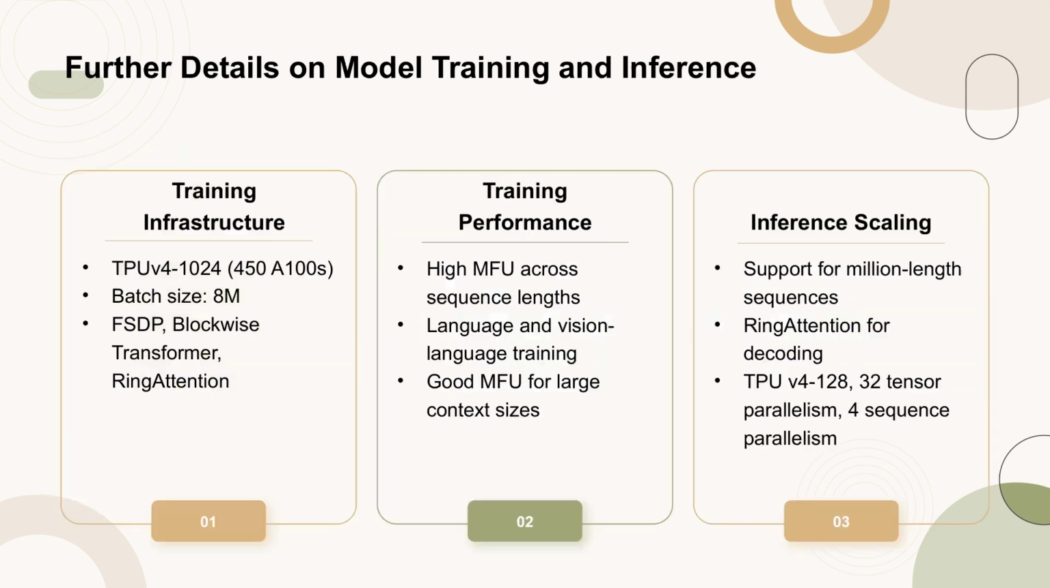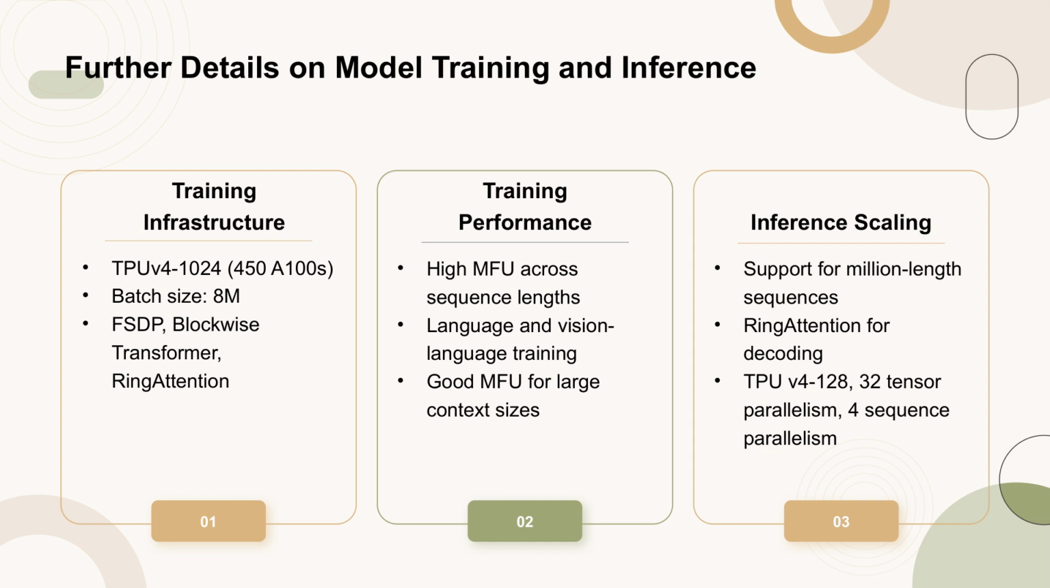The models were trained using TPUv4-1024, which is roughly equivalent to 450 A100 GPUs, with a batch size of 8 million. The training utilized techniques such as FSDP, Blockwise Transformer, and RingAttention for handling large contexts.